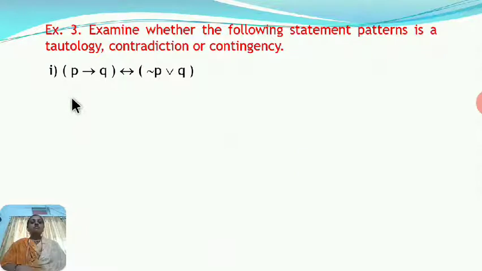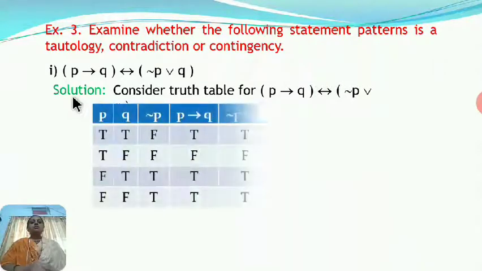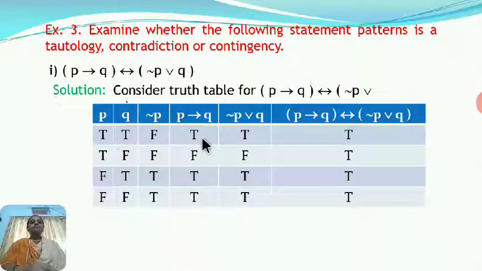To examine tautology, contradiction and contingency, first of all we find the truth table for the given statement. So here we consider the truth table. Now the truth table, here we require these columns. I consider prime components as P and Q here. I consider all the possible combinations for P, Q. From that, here write the negation P. Now first of all we find P implies Q.